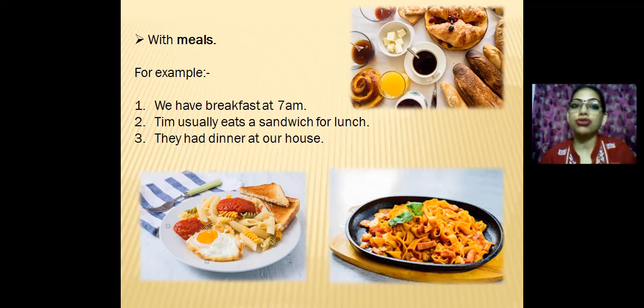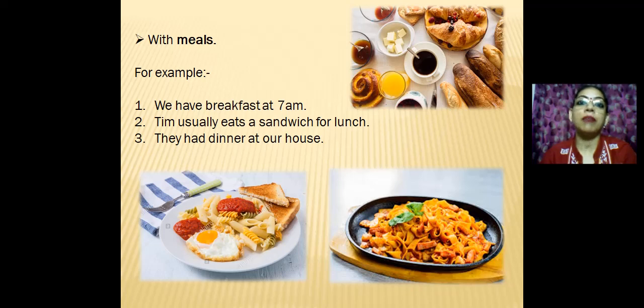But remember, children, when we talk about these things in a specific manner, then we need to use the article "the" with them. But when we are talking about lunch, breakfast and dinner in a general way, we never use an article, like "We have breakfast at 7 a.m."